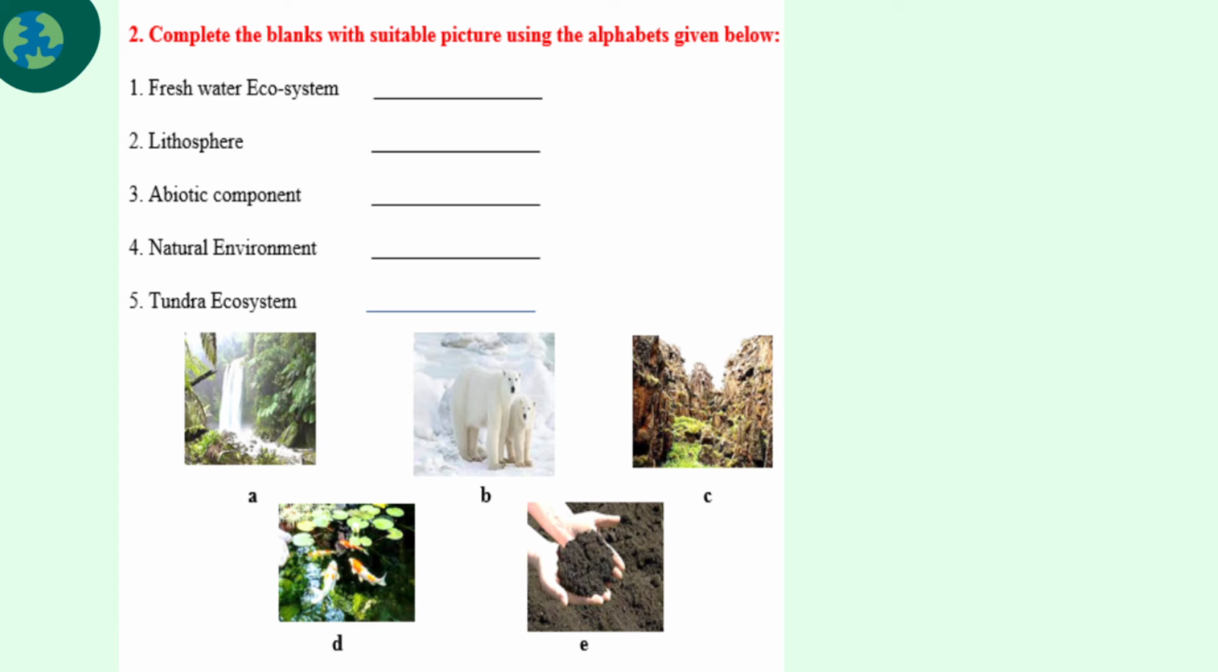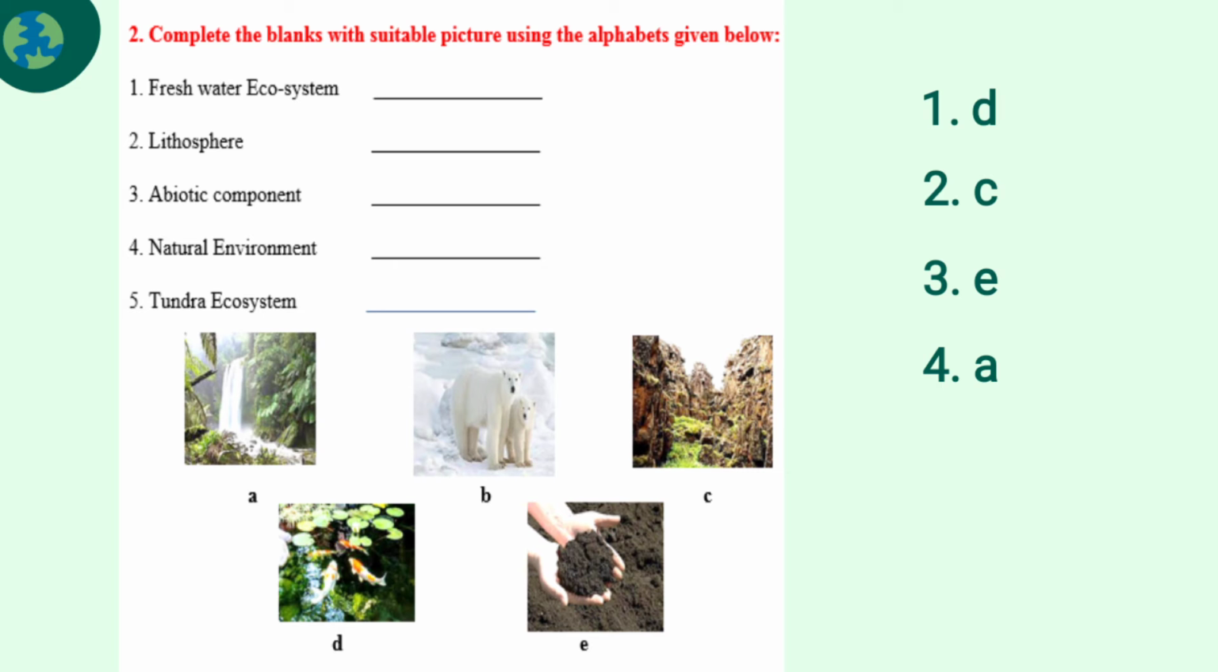For example, first one, the answer is D. So D is the freshwater ecosystem, pond. The next one is lithosphere, which means the land, sea. Abiotic component, which means the non-living thing, E. Next is natural environment, which is created naturally. So the answer is A, picture A.